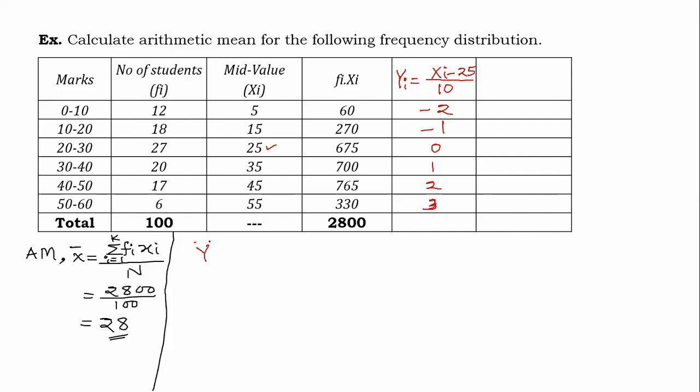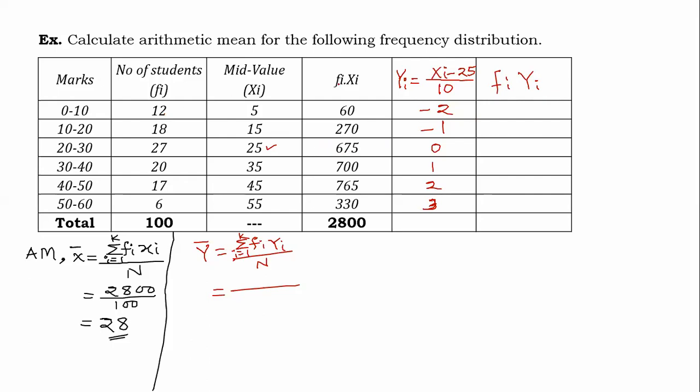Now what is the formula for y bar? That is summation of fi into yi, frequencies are the same, i from 1 to k, divided by capital N. Compared to the previous, we have not actually calculated it. If you had calculated, you would have understood the pain in calculation. In comparison, fi into yi is quite easy.